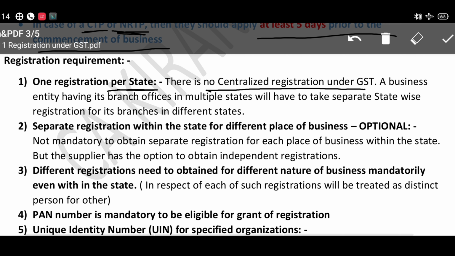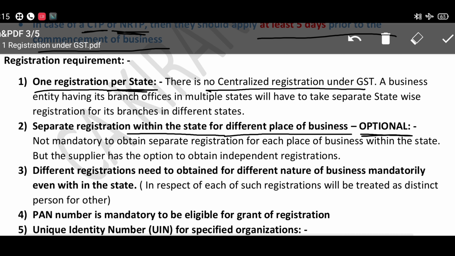So you have to apply for registration per each state, and separate registration within the state for different places of business is optional. Generally you have an additional place of business, a branch. If you have a head office in Bangalore and a branch office also in Bangalore, if you have 2 to 3 places of business, it is your option to get the registration, but it is not mandatory. But it is recommended to take a single registration, because taking too many registrations will be confusing for you also. So it is recommended to take one registration per state.